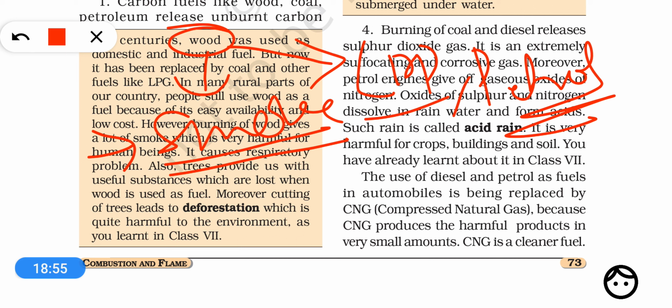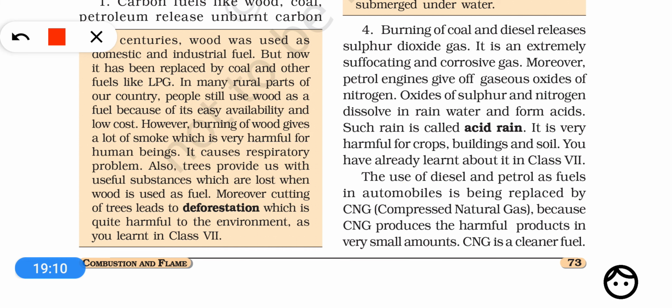When you burn wood, it produces smoke that contains carbon particles, which are harmful for us. They cause respiratory problems. Moreover, when you start cutting trees for obtaining wood, you know, trees give a large number of useful products, and it also leads to deforestation, and deforestation leads to many problems. We'll be learning about them in the 7th chapter also. What is the harmful effect of deforestation?